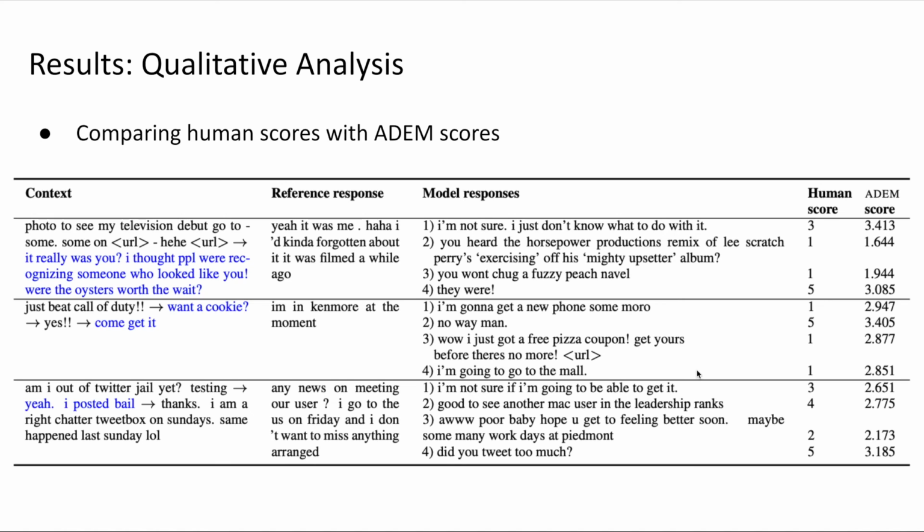Similarly, for high score responses, we notice Adam scores high, and humans have also scored high, like we see in context 1 and 2. But you also notice that Adam tends to be very conservative when predicting the response scores. If you see the third context, Adam assigns a low score to most of the responses, even though human evaluators have scored it high.